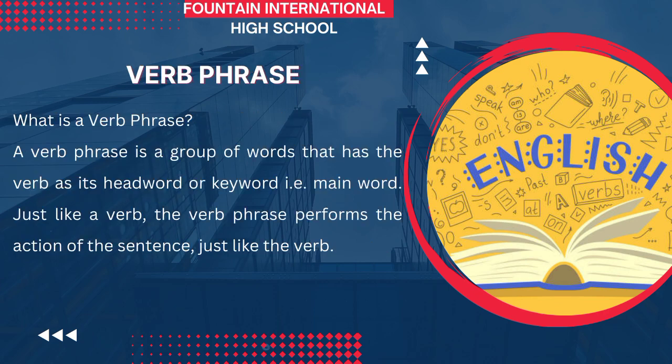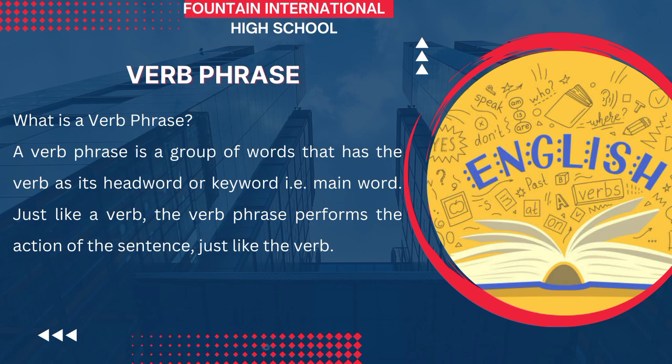Alright, so now let's move to verb phrase. Verb phrase, just like a verb, the verb phrase also performs the same function as a verb. A verb is an action word or a doing word. That is what a verb is. So a verb phrase is a group of words that has the verb as its head word or keyword, which is also known as the main word.